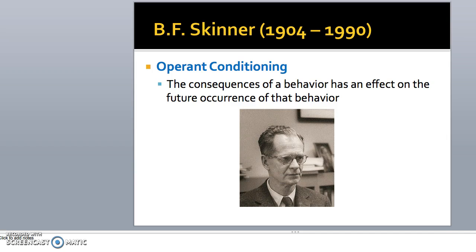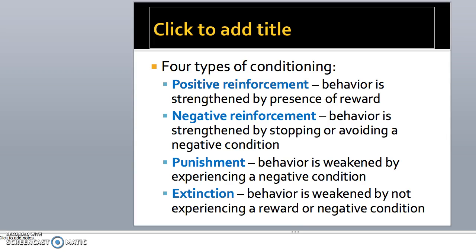B.F. Skinner, who is considered the grandfather of operant conditioning, says that the consequences of a behavior have an effect on the future occurrence of that behavior. There are 4 types of conditioning. The first type is positive reinforcement, behavior that is strengthened by the presence of a reward.